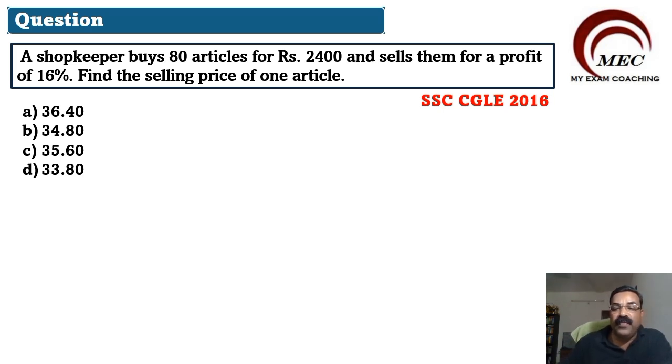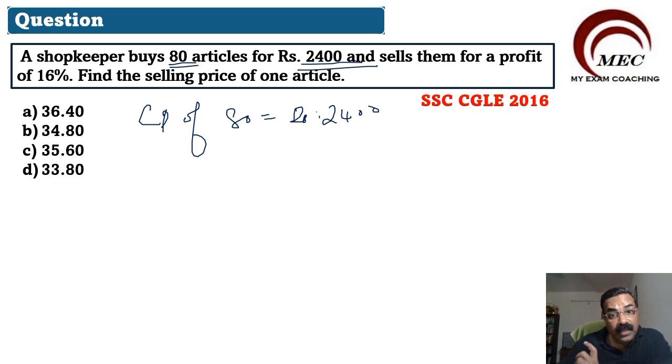Yeah. So we have a shopkeeper who buys 80 articles for rupees 2,400. So let us see cost, that is purchase CP. CP of 80 items is equal to rupees 2,400. So what will be the CP of one item?